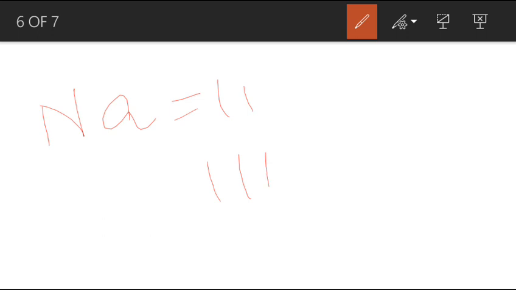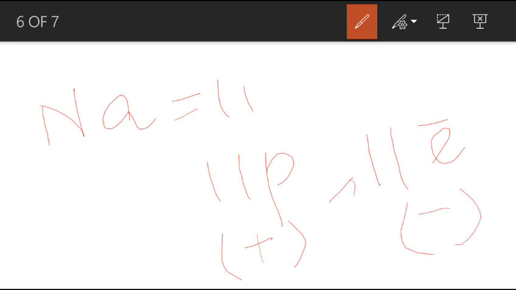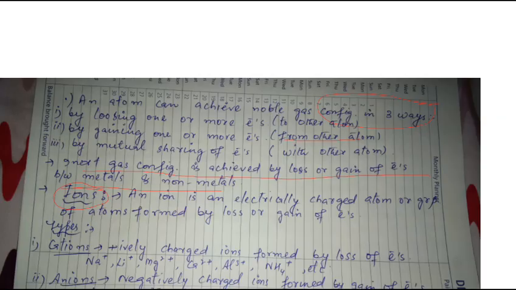It means it contains 11 protons and 11 electrons. The number of positively charged subatomic particles is equal to the number of negatively charged subatomic particles. So that means sodium is also neutral in nature. In the same way, all the other elements that are present in the periodic table are neutral in nature.